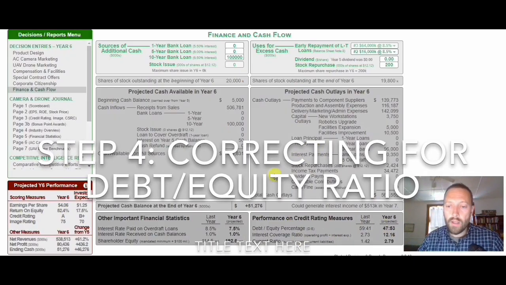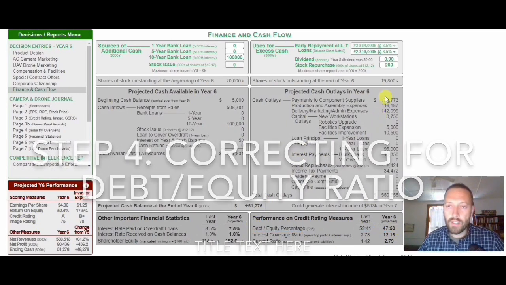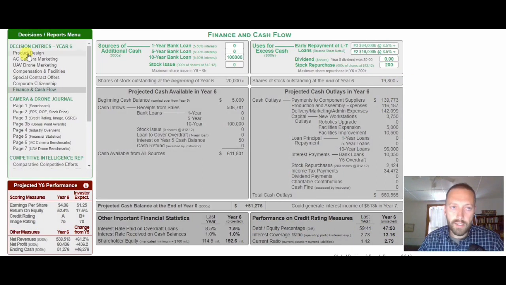So what do you do then? Well, it's important for you to have a target debt to equity percentage in your company. And so you need to do things like repurchase fewer shares, invest less in R&D, or even try to increase your profits at a different market share point to be able to support the debt to equity percentage that you desire. The debt to equity percentage that I recommend is no more than 60-40. Now you can break that rule if you really know what you're doing, but I suggest that 60-40 be the maximum debt to equity percentage and that you keep your current ratio above 2 plus a little bit of a margin of safety. So 2, 2.1, 2.2. And that will always keep you safe as the market and the conditions of your competitors fluctuate.